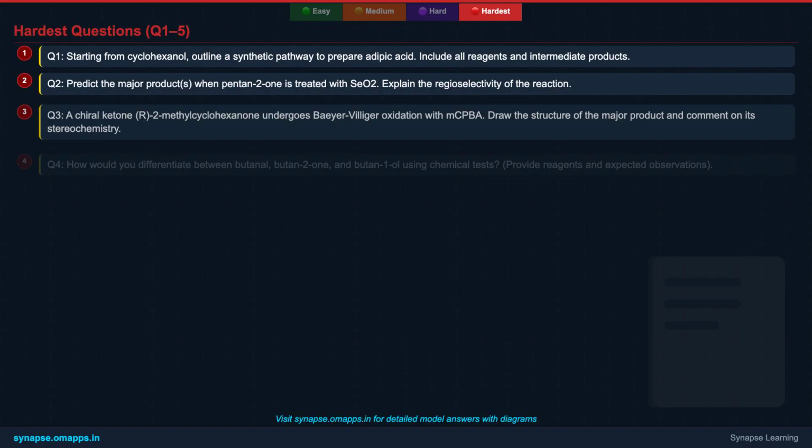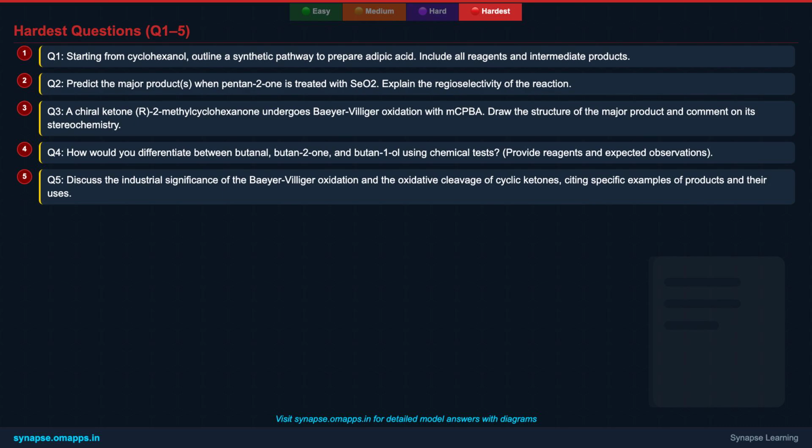Now, prepare for the ultimate challenge. Here are the first 5 questions for the hardest level. These problems combine multiple concepts, require deep mechanistic understanding, and often involve multi-step reasoning. Read each question carefully, analyze the given conditions and reagents, and think critically about the possible reaction pathways. Don't rush, precision is key here. Good luck, future engineers and scientists.